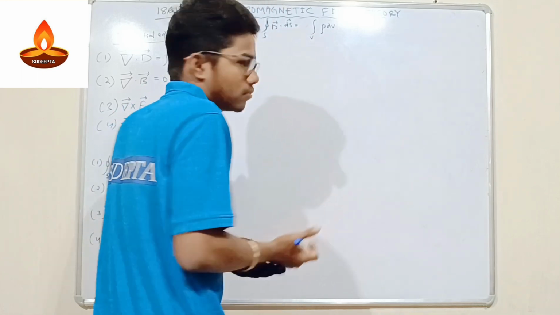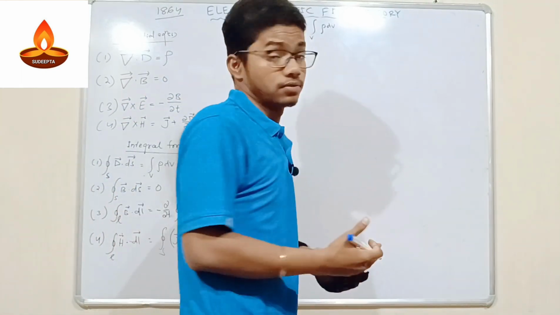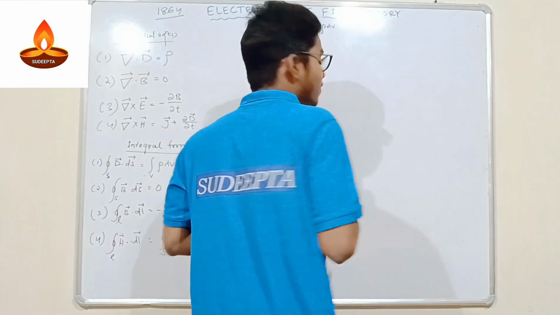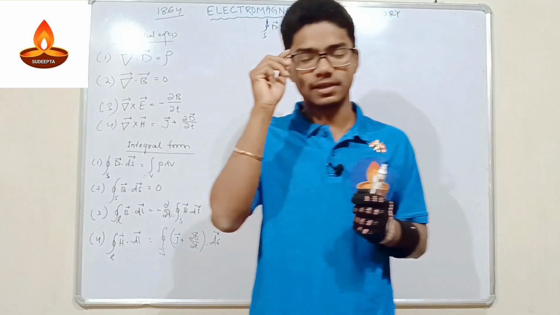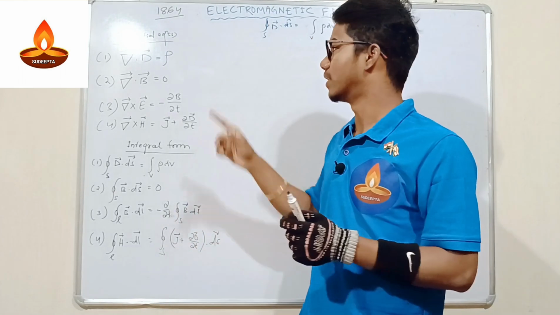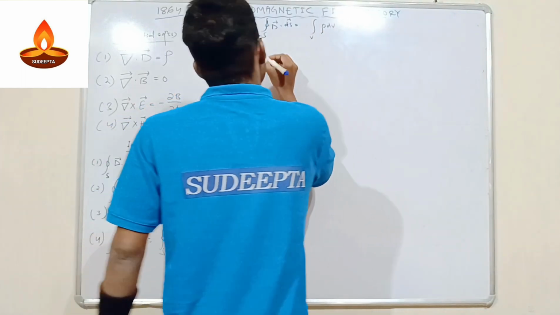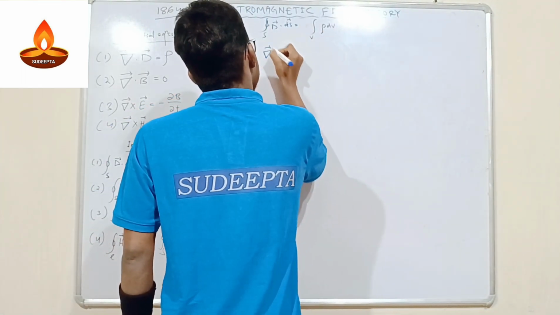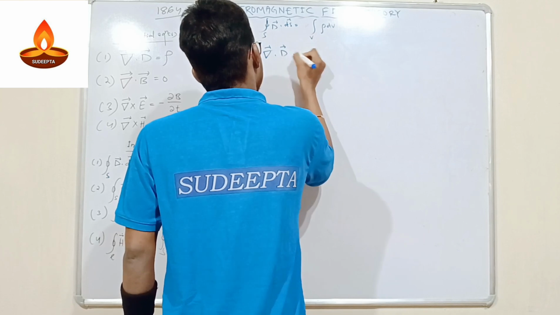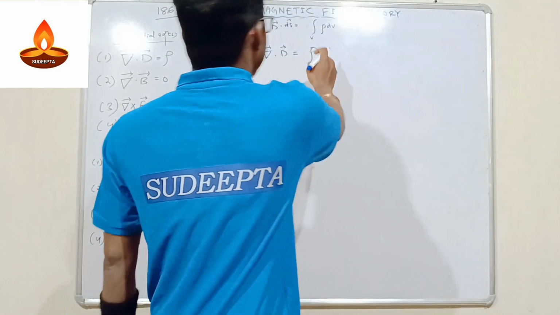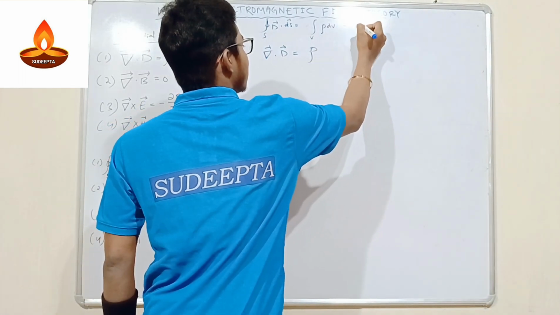So where are the clues? Okay, where are the clues? We have to derive this. So this is the clue here. We have the differential equations at first. Actually I have to derive the differential equation first, but otherwise it is very simple, because we have the clue that divergence of D is equal to rho. We know it, that's why we know it. So we have to derive this. Our aim is to derive this.